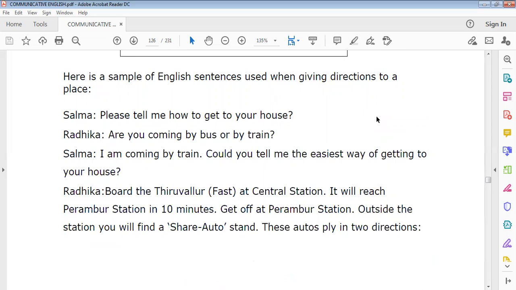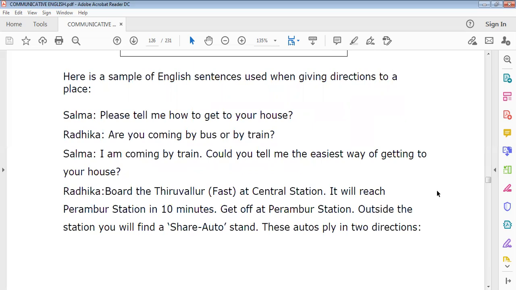One girl is asking, please tell me how to get to your house. Are you coming by bus or train? I am coming by train. Could you tell me the easiest way of getting to your house? Board the Tiruvallur at the station. It will reach Peramur station in 10 minutes. Get off it. So see, you have to see the words.